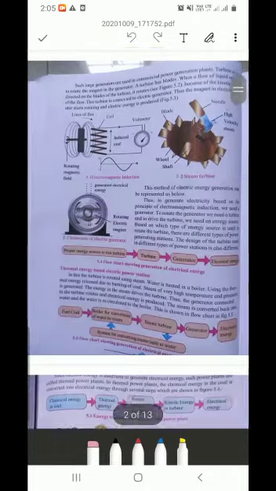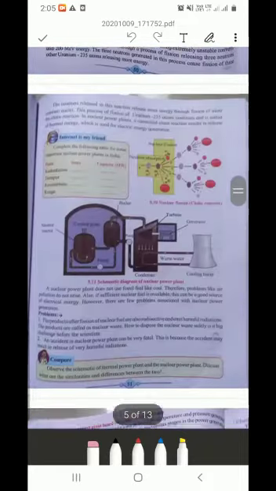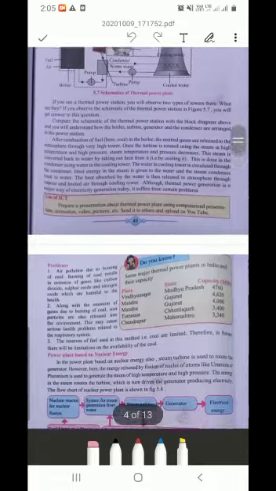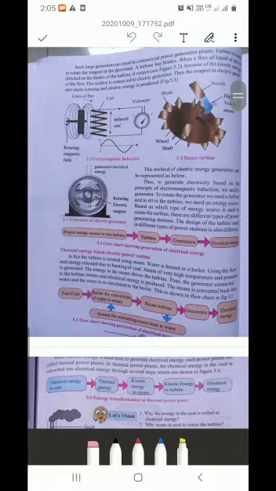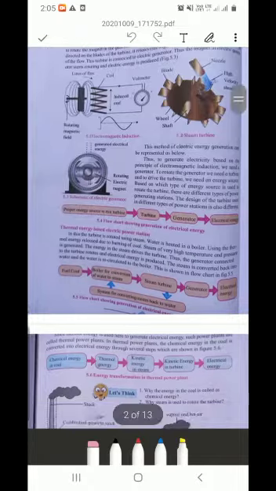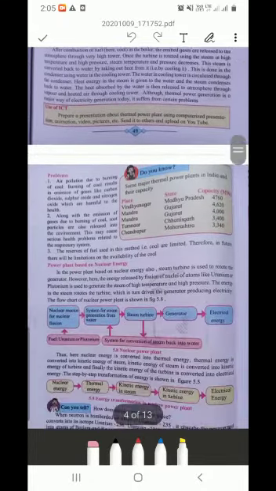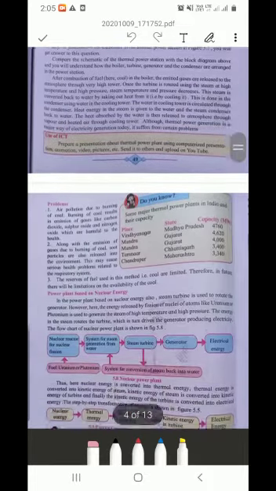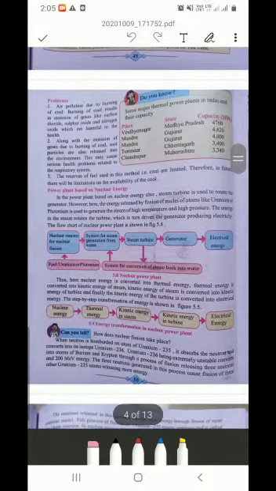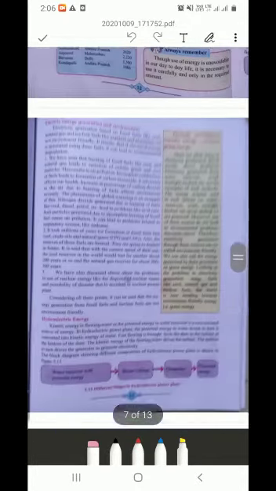Now in the further part we are going to study these things. Let me read. Thermal energy based electric power station. Then we are going to study energy transformation in a thermal power plant. Then the problems in energy transformation of a thermal power plant, then power plants based on nuclear energy, and all these things.